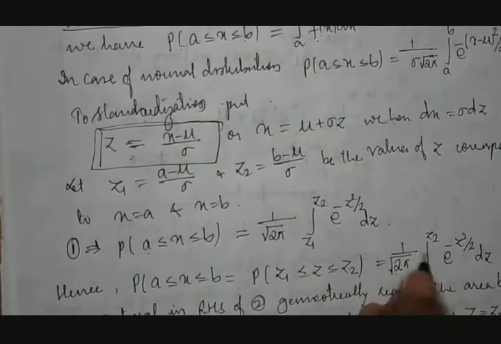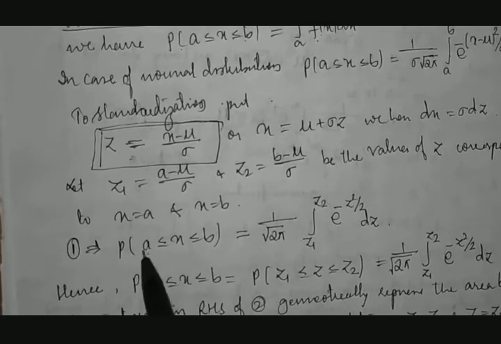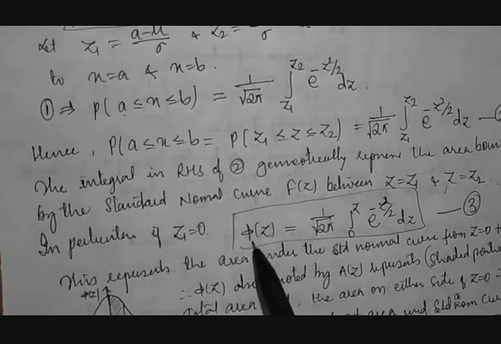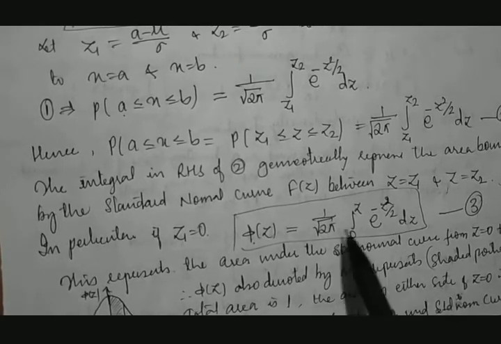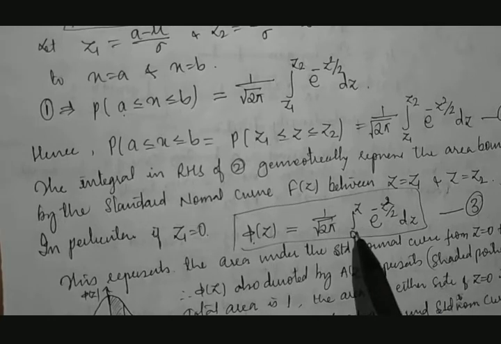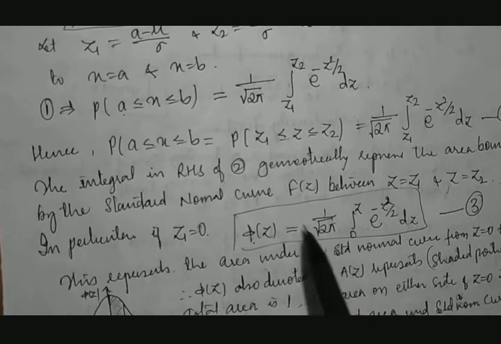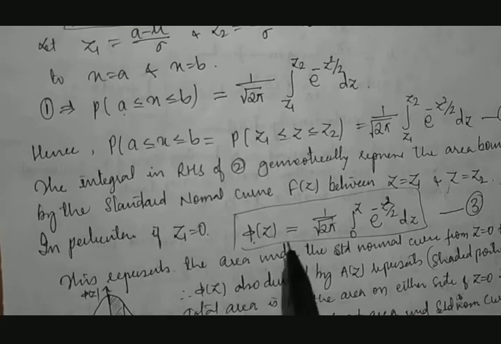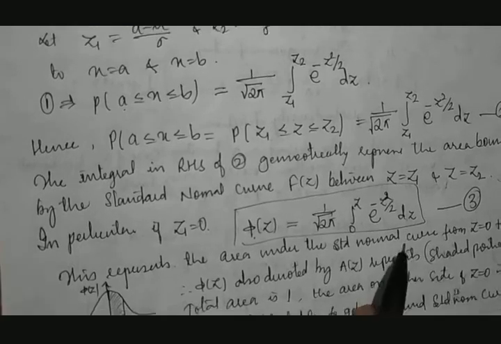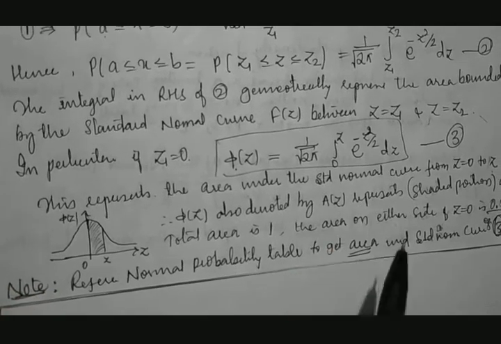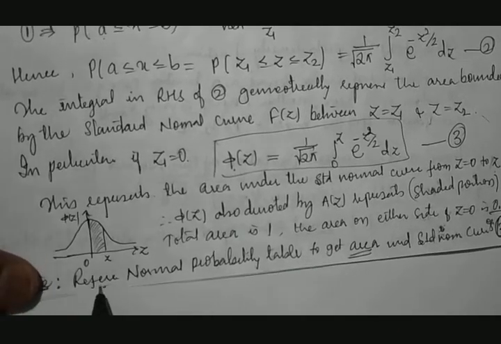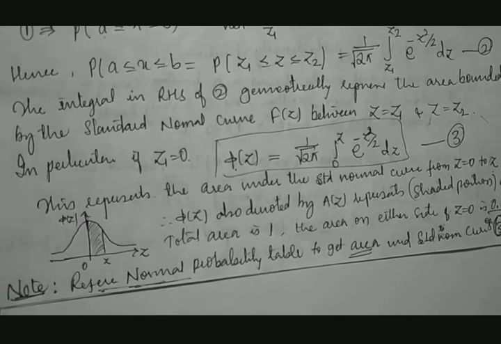But this result calculation is not simple, keep that in mind. Means we will be getting phi of z is equal to this. It is an integration, no doubt, but it is not really possible to integrate literally. If you start integrating this, it becomes very, very difficult. Then what to do? How to get the results? For that, we prefer the normal distribution table.